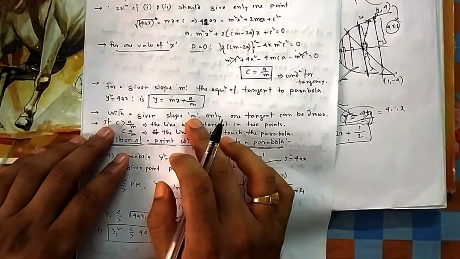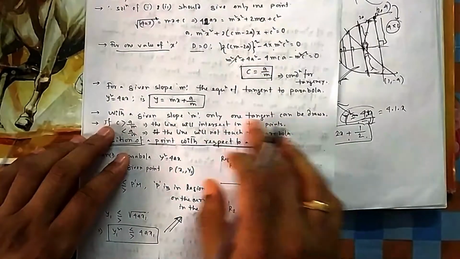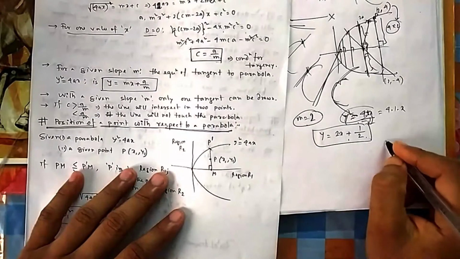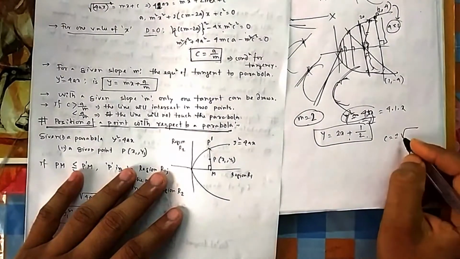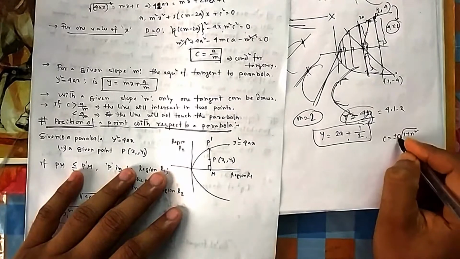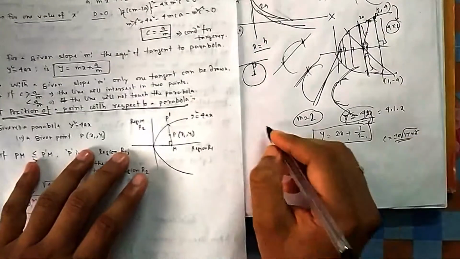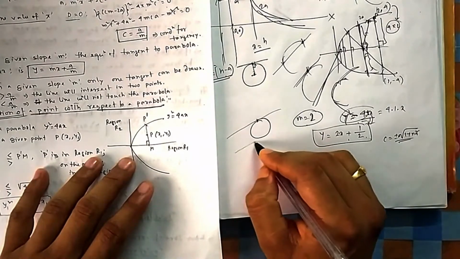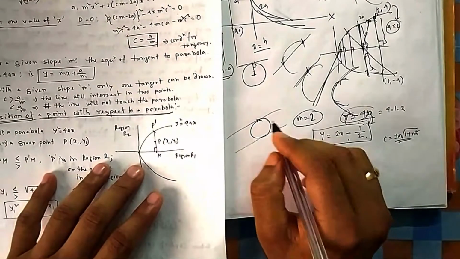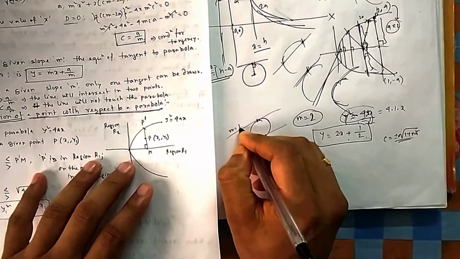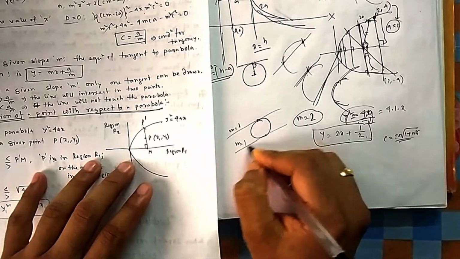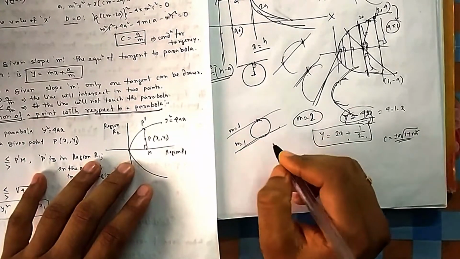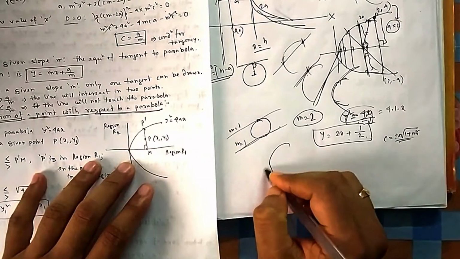With a given slope m, you can draw only one tangent to a parabola. In the case of a circle, you could draw two tangents; you can remember that condition was a into root of 1 plus m square, with a plus or minus sign. In a circle, if I give you a slope, meaning the direction, you will find another parallel tangent. Suppose the slope is 1, the other line will also have slope 1 because they are parallel. So for the same slope you get two tangents in a circle, but in a parabola you get only one.